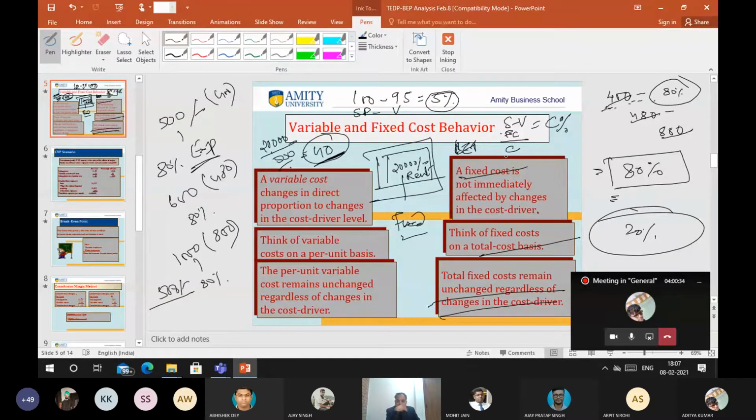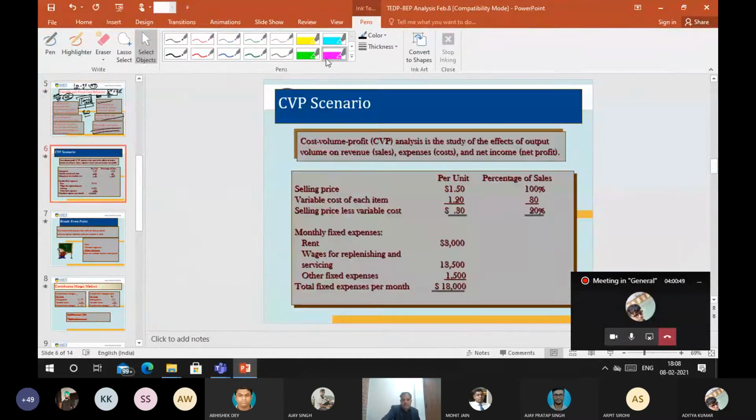The term may not be clear, but they know that if I am buying 50 kilograms of tomato at such and such price, then they will set up a price as per the break even only. It means from the mandi, picking it up, now I will not give the example right now. We'll take another example. Here, cost volume profit analysis is the study of the effect of output.